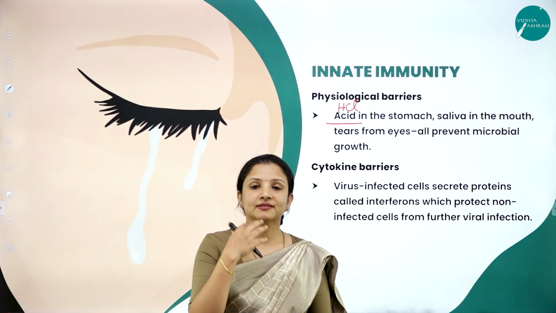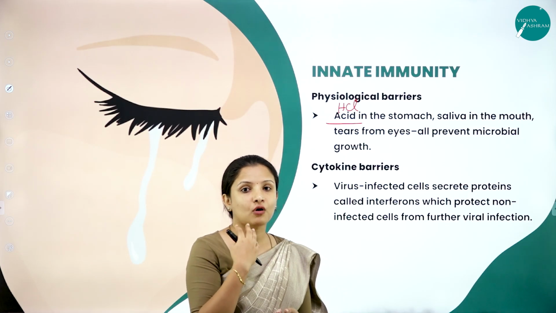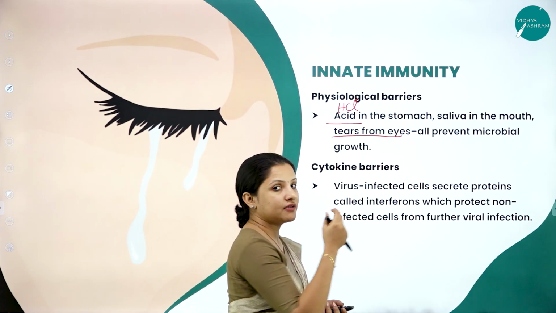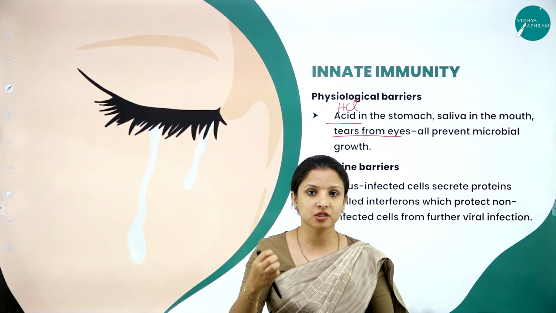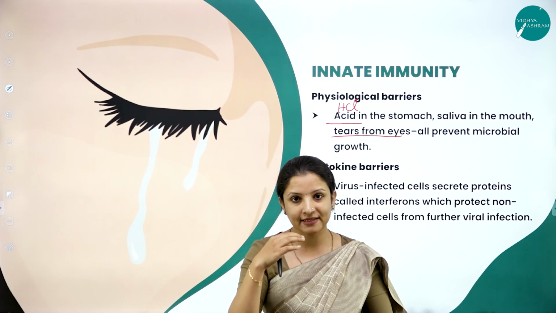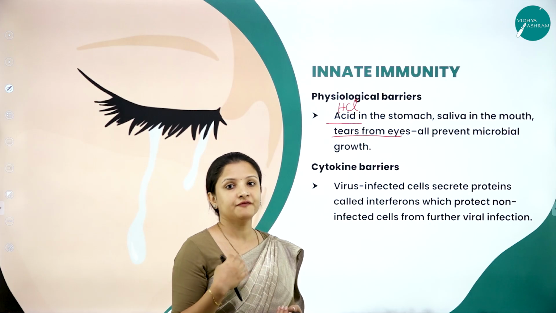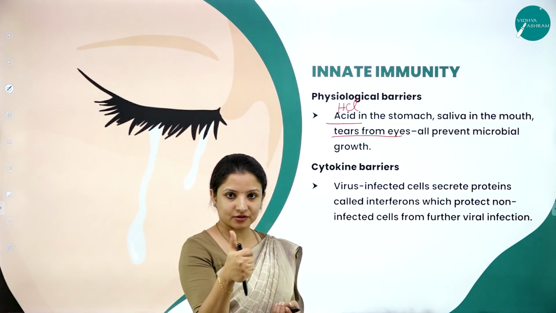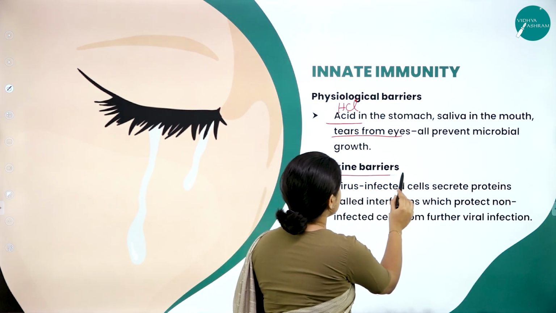Saliva in the mouth, right? Saliva has a lot of antibacterial properties, so saliva in the mouth also acts as a physiological barrier. Then tears from the eyes. Whenever something enters your eyes, your eye will start to water. Or if you're prone to allergies, your eye will start to water. That is because if any allergen has entered your eyes, it can come out in the form of tears. Therefore, tears from the eyes are also a physiological barrier. So these are some of the physiological barriers: acid in the stomach, saliva in the mouth and tears from the eyes. Next, talking about the cytokine barrier.